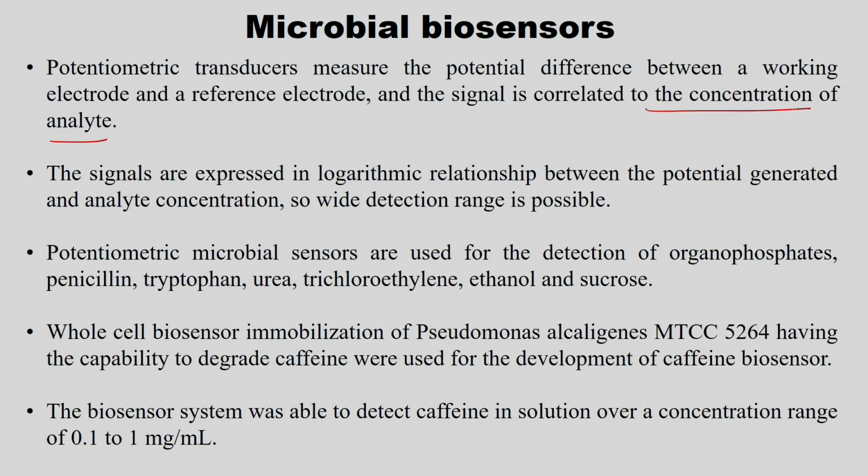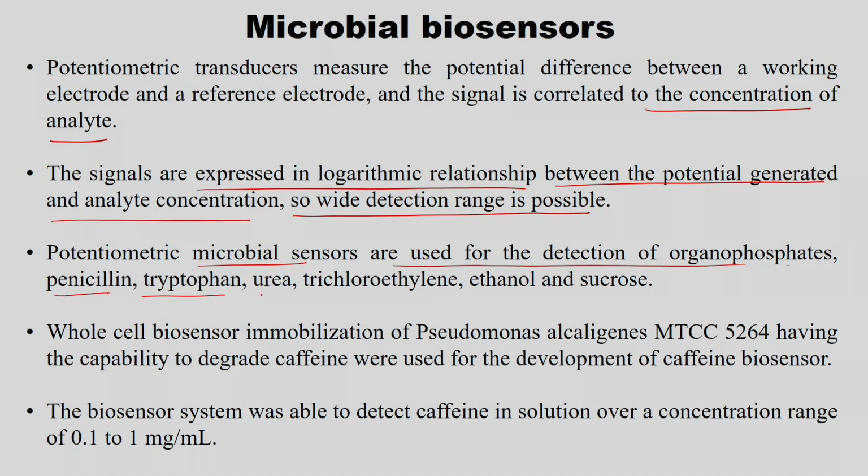So, that is common everywhere. The signals are expressed in the logarithmic relationship between the potential generated and analyte concentration. So, wide detection range is possible. The potentiometric microbial sensors are used for the detection of organophosphates, penicillin, tryptophan, urea, trichloroethylene, ethanol, sucrose.